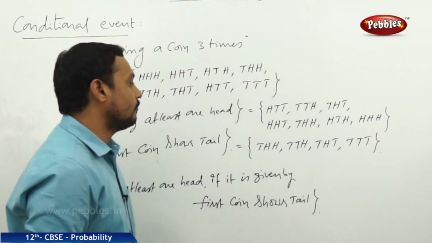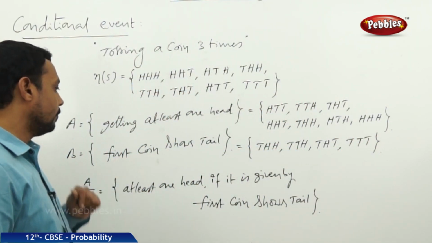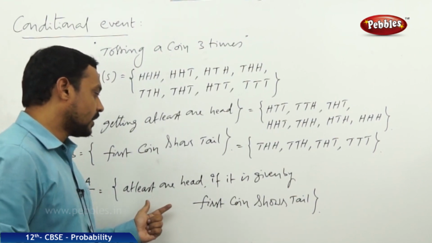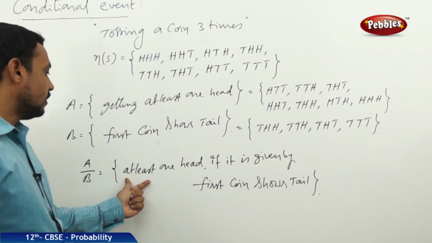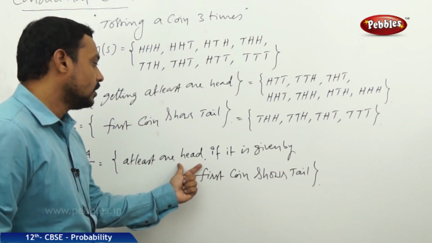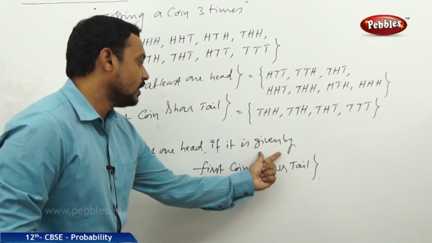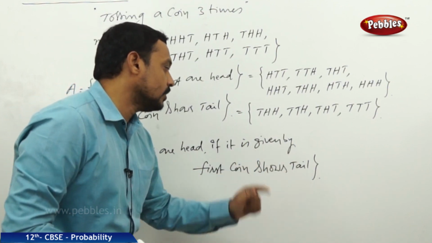Now these are the favorable cases for the happening of B. Coming to the conditional event, A by B is at least one head, given that the first coin shows tail.